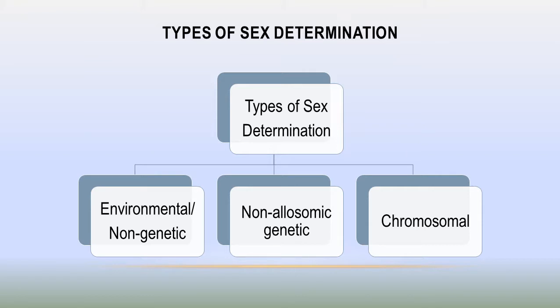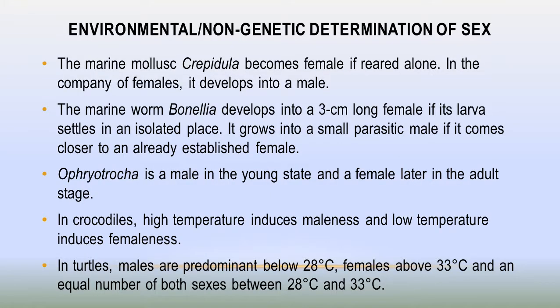For example, environmental sex determination, second is non-allosomic sex determination, which is also known as autosomal sex determination, and the last one is chromosomal sex determination. So dear students, first we talk about environmental sex determination. In some organisms, environment is responsible for the determination of the sex of an organism. In some organisms, environment will decide whether the organism becomes male or female.